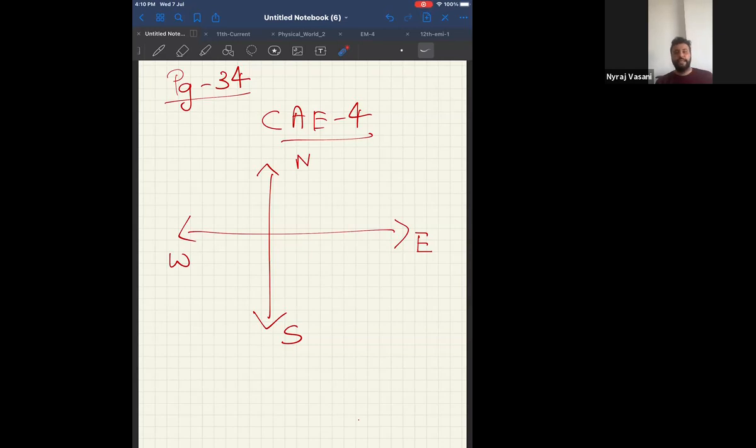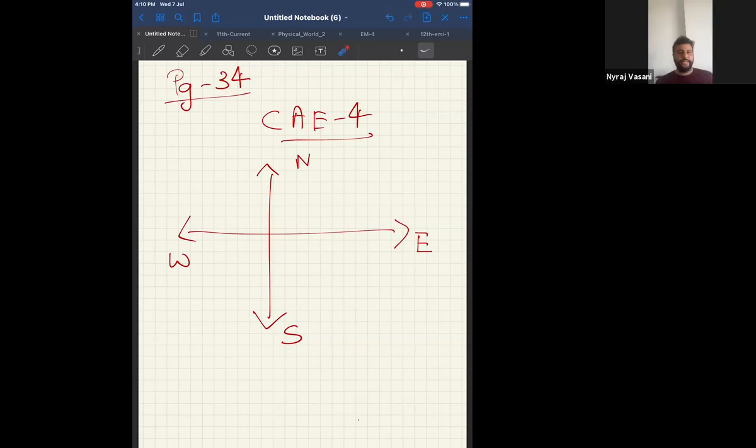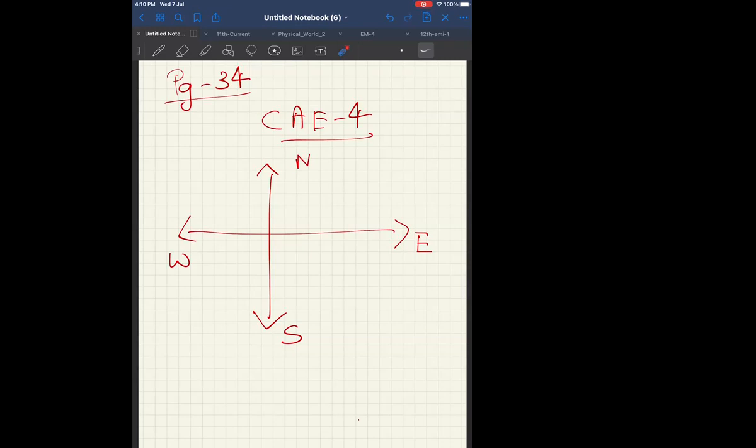Tell me what should be the answer? Option A. Represent the northeast direction. That means there should be a line which is equidistant from north and equidistant from east. That is the 45-degree line. Therefore, can I say option A is the right answer for northeast direction? Now tell me what is option B called.